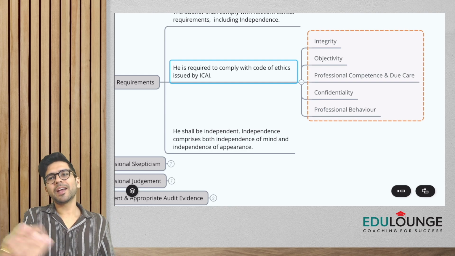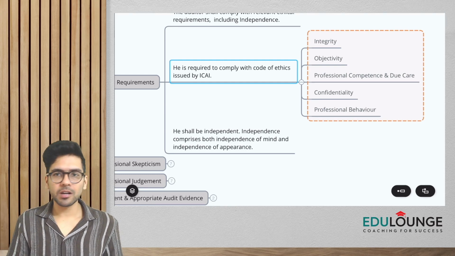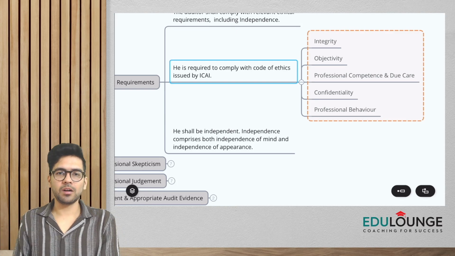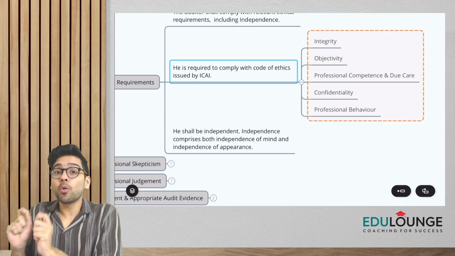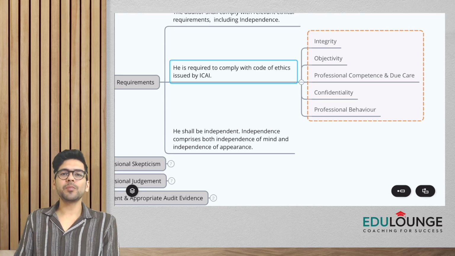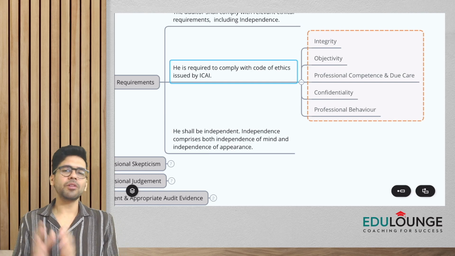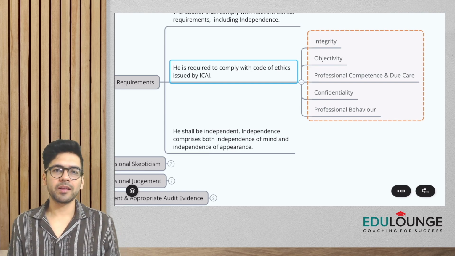Or I may take permission from the client: Mr. Client, I like your internal controls, I have a seminar to speak about internal controls, can I quote your example there? If the client allows, I can use the information. So confidentiality is the ethical requirement.